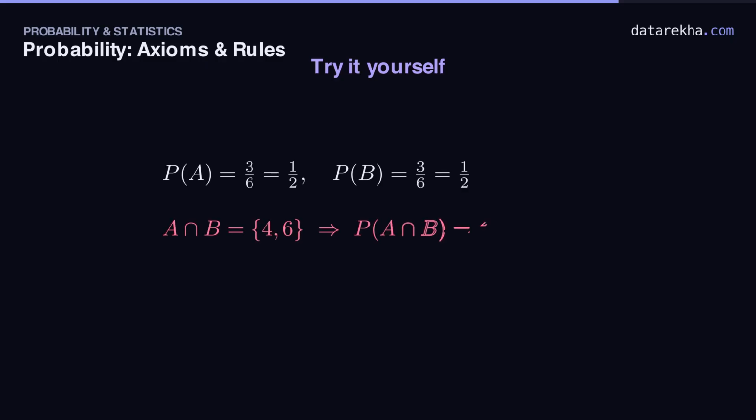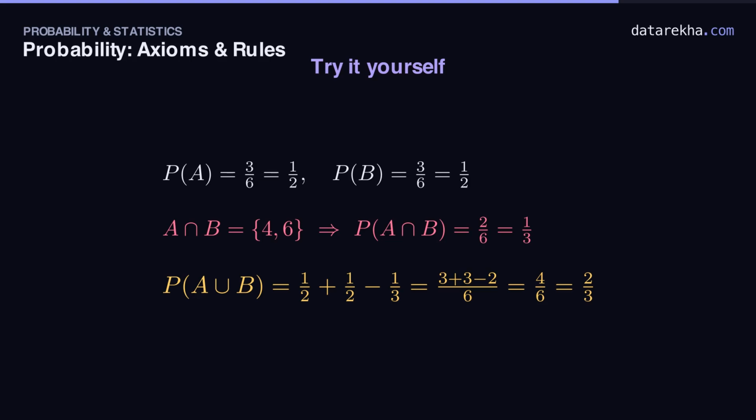A has 3 outcomes. So does B, each is 1/2. But the trap is the overlap. 4 and 6 are both even and bigger than 3. That intersection is 2 over 6, or 1/3. So by the addition rule, 1/2 plus 1/2 minus 1/3. That's 3 plus 3 minus 2, all over 6, 4 over 6, which is 2/3. And check it by listing. A or B is 2, 4, 5, 6. 4 outcomes out of 6, 2/3. If you subtracted that overlap, you nailed it.